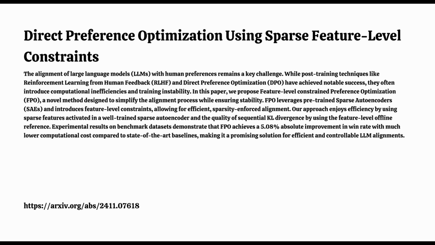Right. And then we see more efficient methods emerge like ORPO and SIMPO, aiming to streamline that alignment process. But what sets FPO apart is that clever combination of efficiency and controllability. It's like FPO represents a big step forward, building on the strengths of previous methods while introducing its own unique approach. Exactly. And in addition to preference optimization, FPO is connected to LLM interpretability, which is also discussed in Section 6.